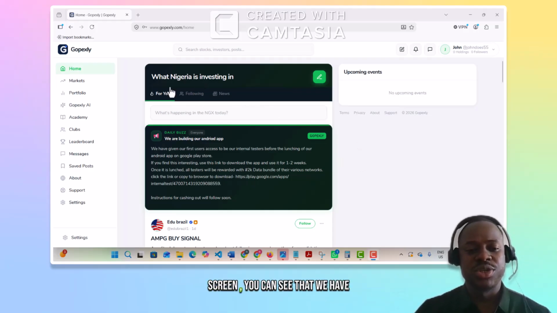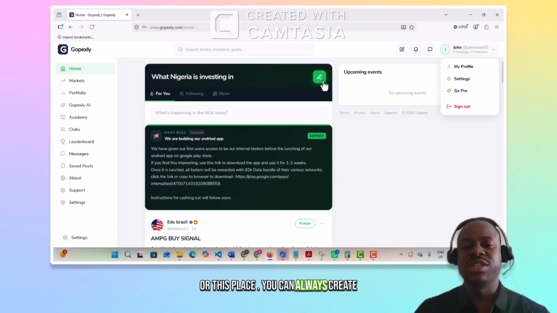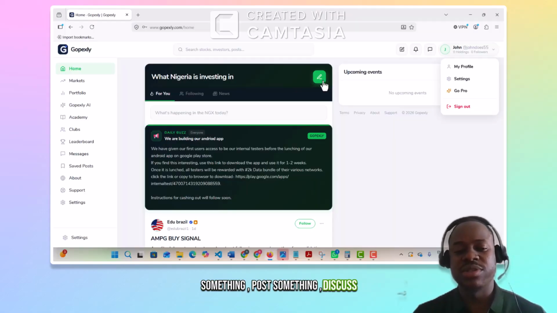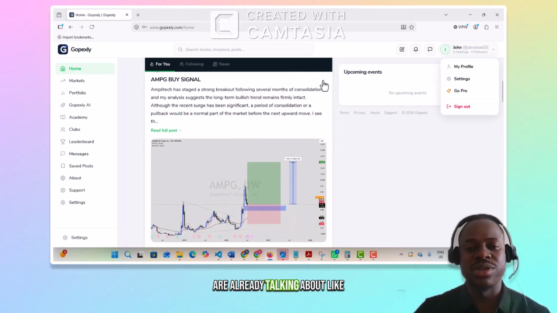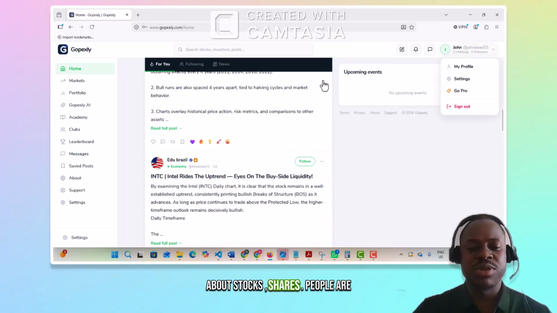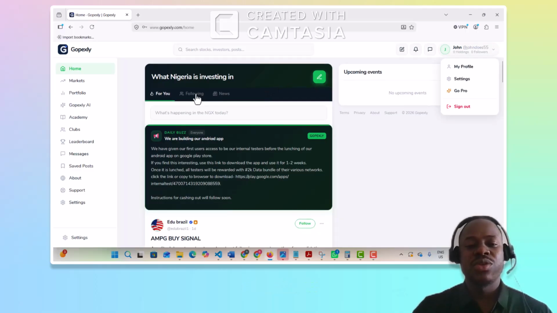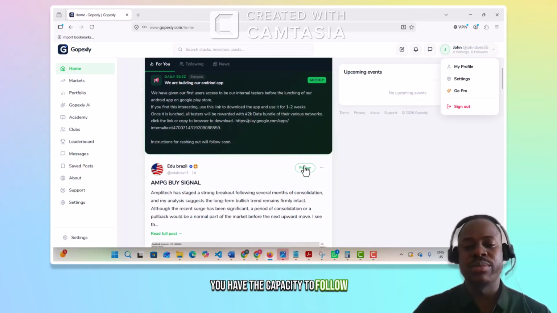On the home screen, you can see that we have the navigation menu on one side. We have the user profile on this side. We have messages, notifications. People can create posts from here or this place. You can always create something, post something, discuss something. So you can see people are already talking about giving educational advice, talking about stocks, shares. People are doing some stuff here, right? And also, you have the capacity to follow somebody.